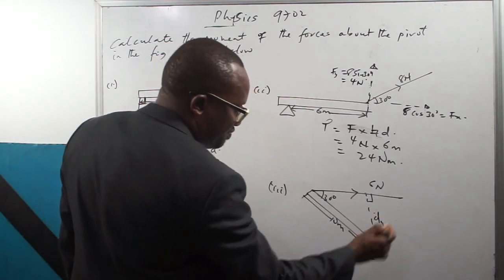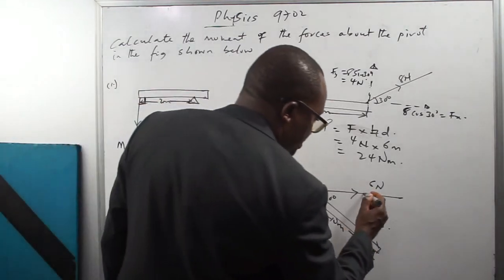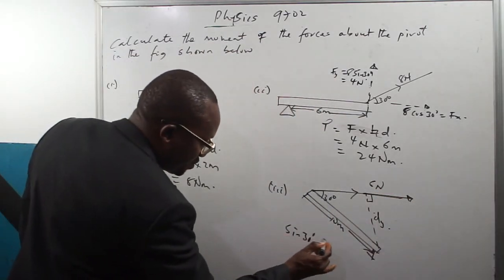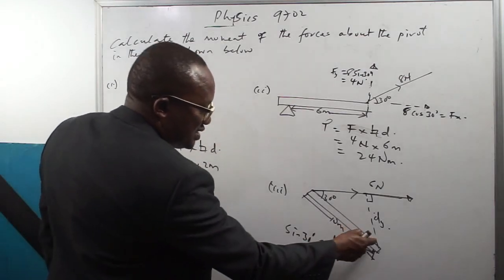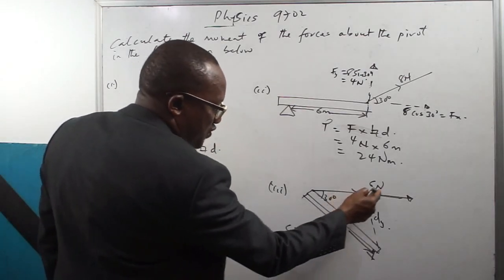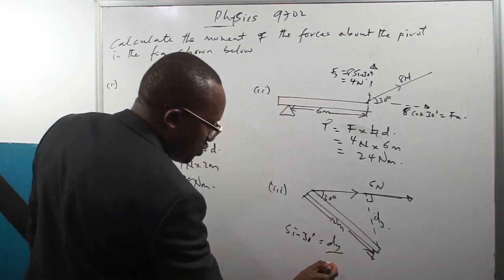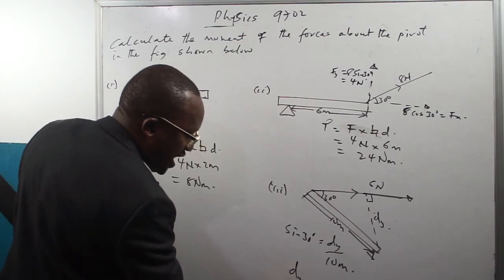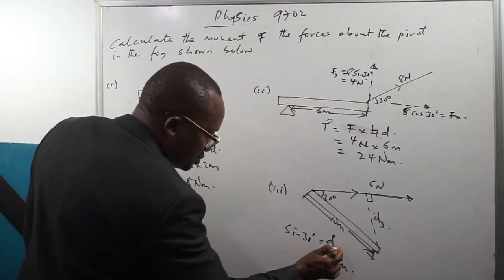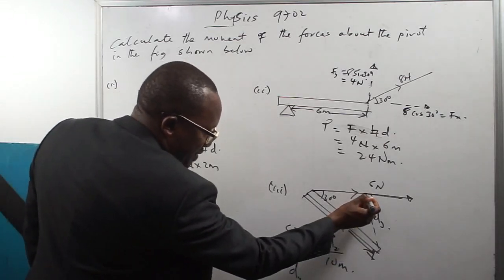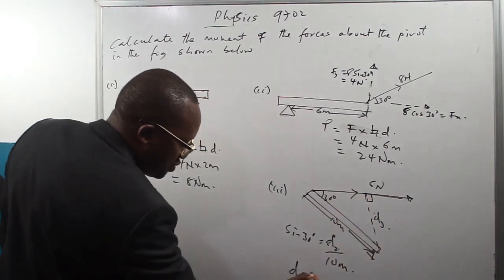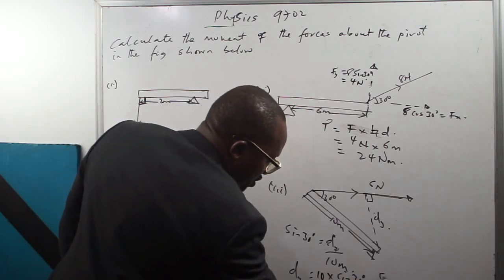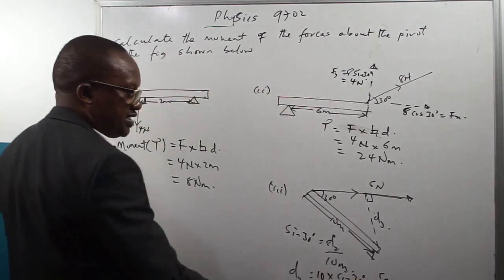So sine 30 is equal to the distance perpendicular to the line of action of the force, y, over 10 meters. So y will be equal to 10 times sine 30. And that will give you 5 meters, because sine 30 is half.